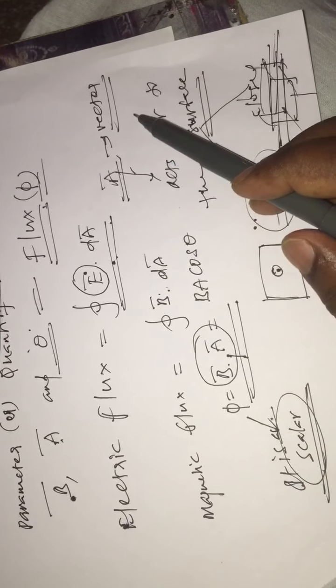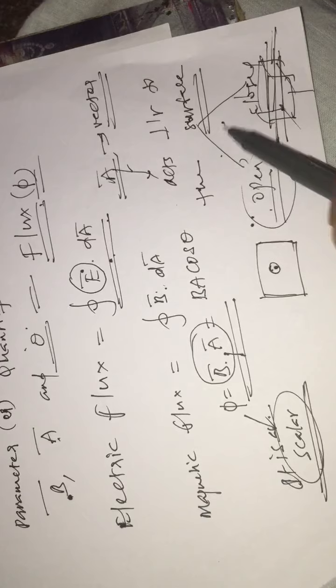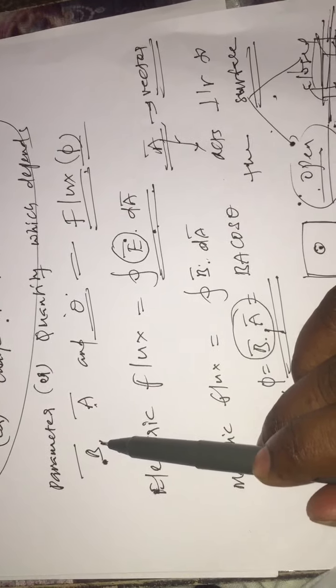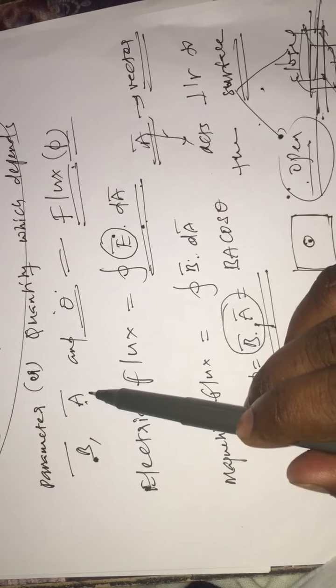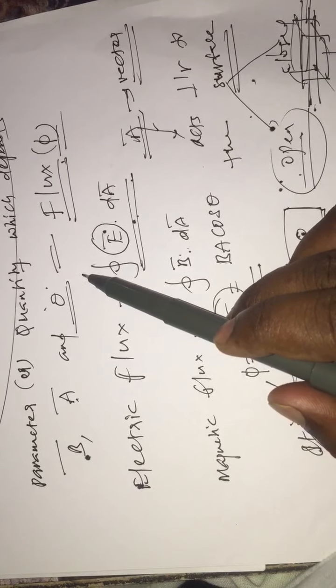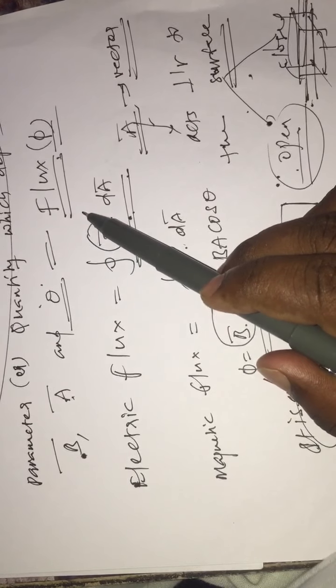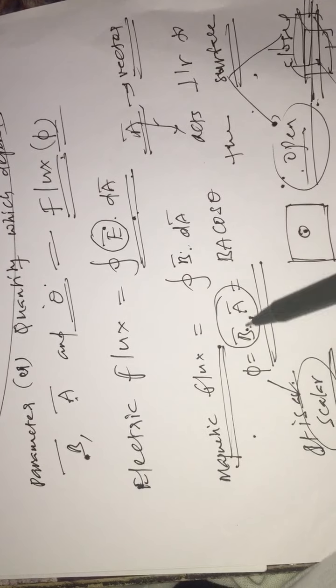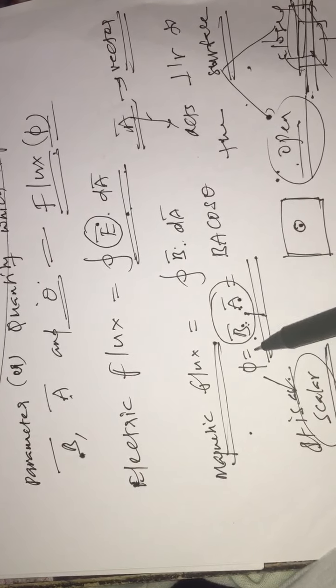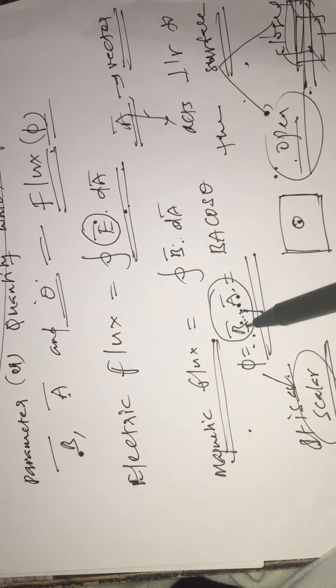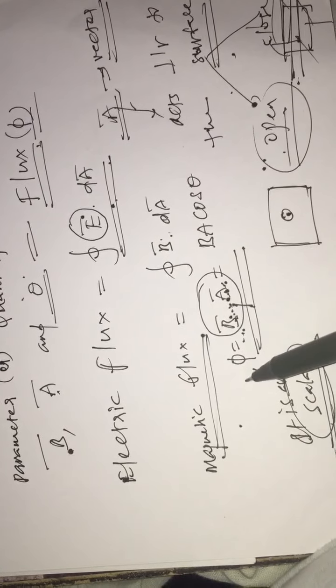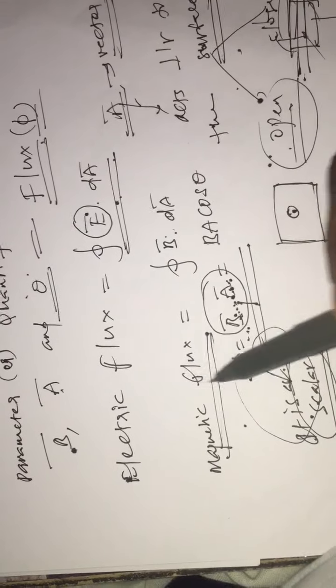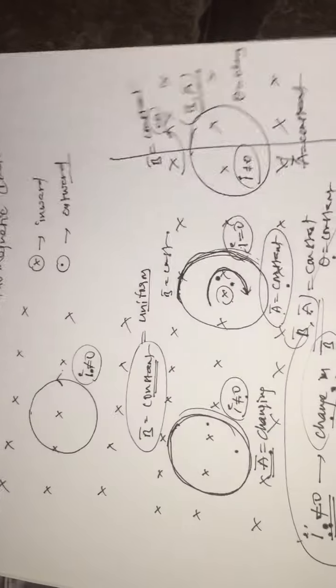Area is a vector quantity which always acts perpendicular to the surface. The physical quantity which depends on magnetic field induction, the area vector, and the angle between them is named magnetic flux. Magnetic flux is defined as the dot product of field induction and area vector. The dot product of these two vectors is a scalar, such that magnetic flux is a scalar quantity.